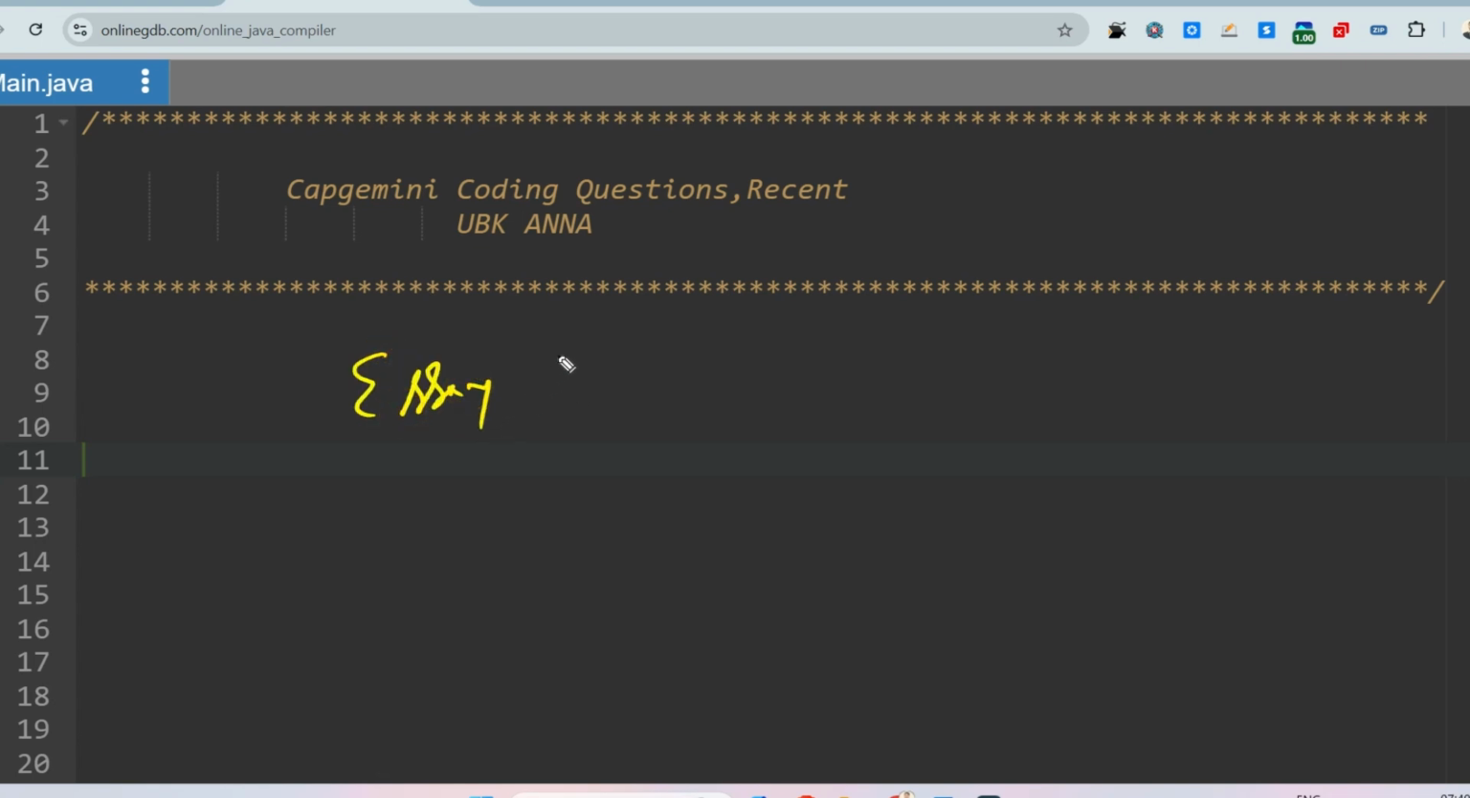essay writing. Don't take it lightly, because out of 100 students, 30% students got eliminated in this round. So don't take it lightly.